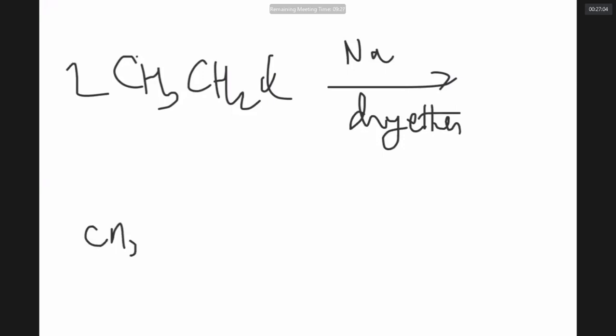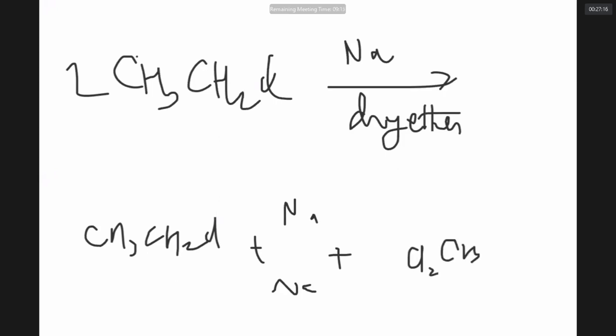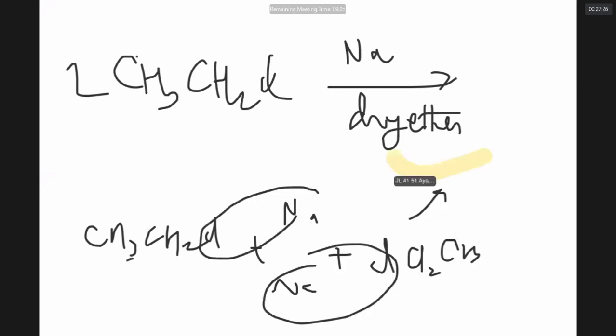Alkyl halide reacting with sodium. Let me write one more alkyl halide. So, when the alkyl halides are reacting with sodium metal, NaCl is lost. These two carbon chains are linked up. You got butane.